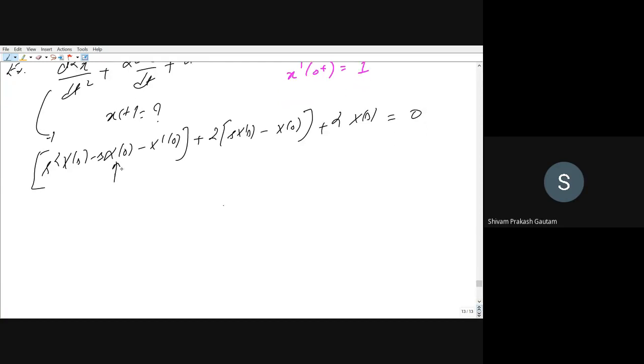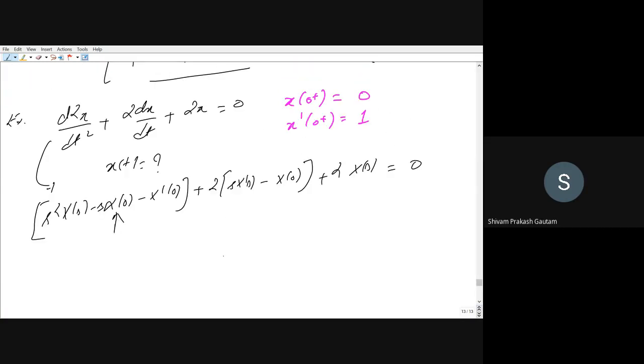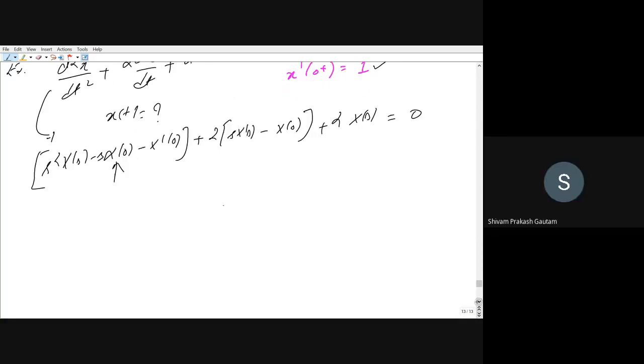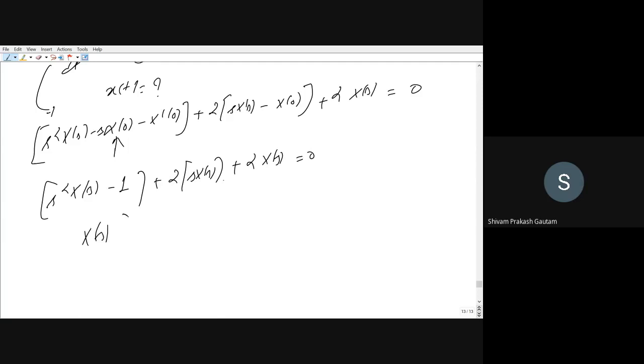Now x(0), you can see here, it is provided to us that x(0) is equal to 0 and x dash (0) will be equal to 1. So this will be equal to s square X(s) minus 1 plus 2 s X(s) plus 2 X(s) will be equal to 0. If I take X(s) common, this will be equal to (s square plus 2s plus 2) X(s) equal to 1. So X(s) will be equal to 1 upon (s square plus 2s plus 2).